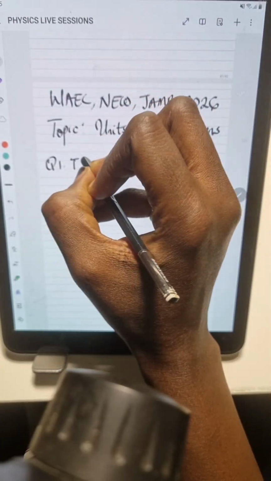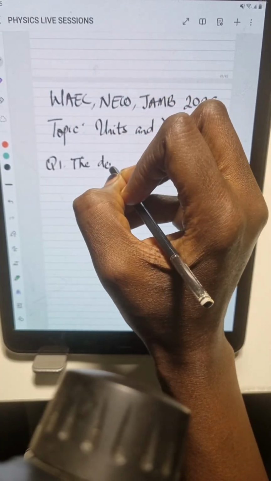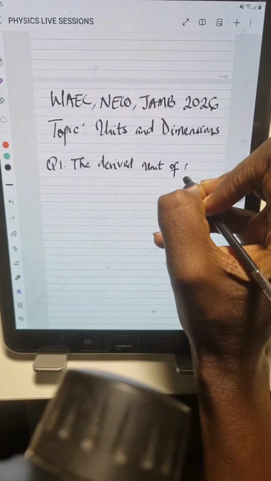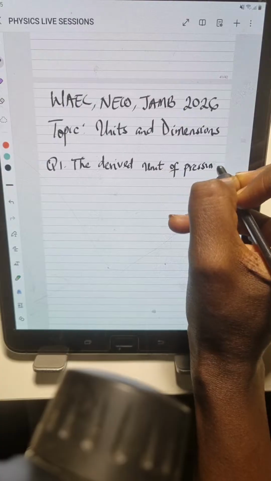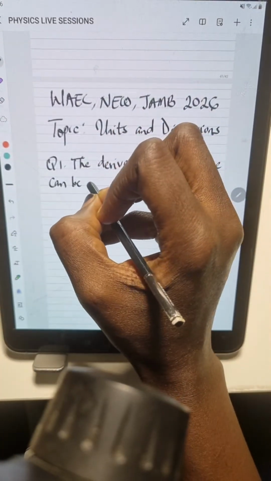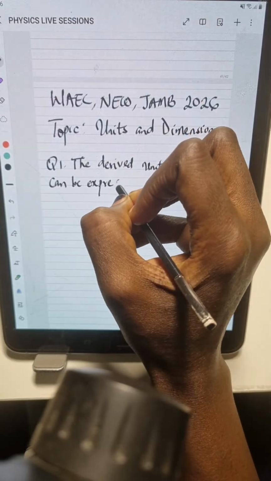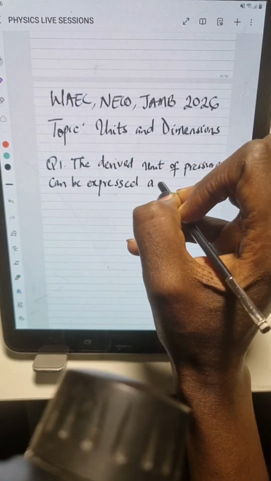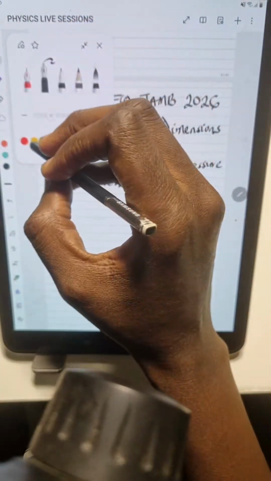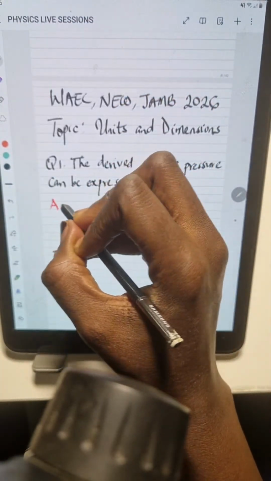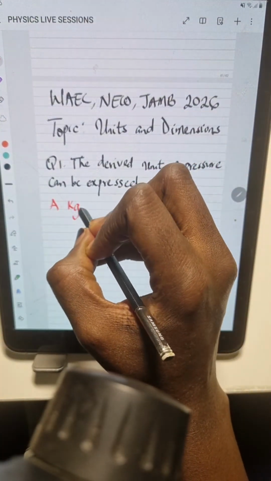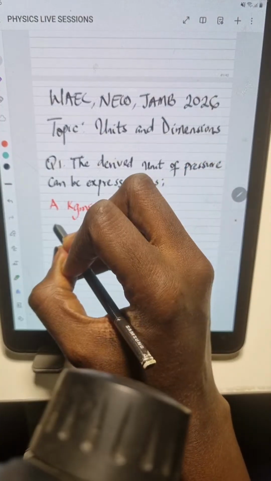Question 1 says, the derived unit of pressure can be expressed as, so we have options. This is an objective question. Option A is kilogram meter per second square.